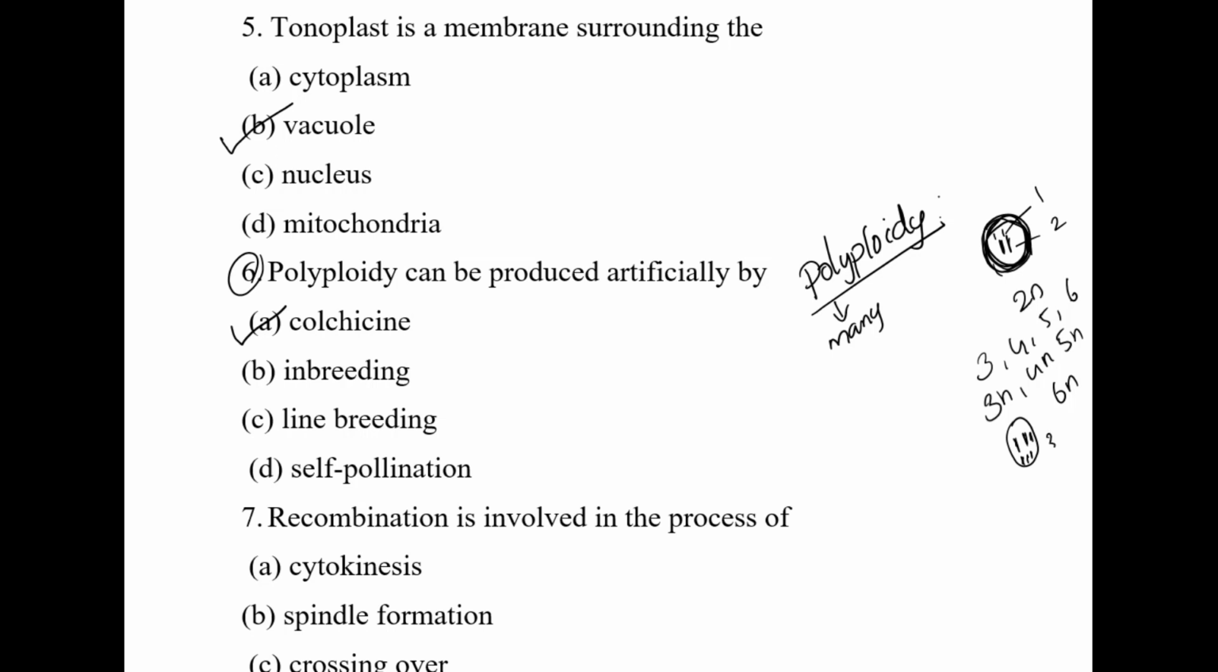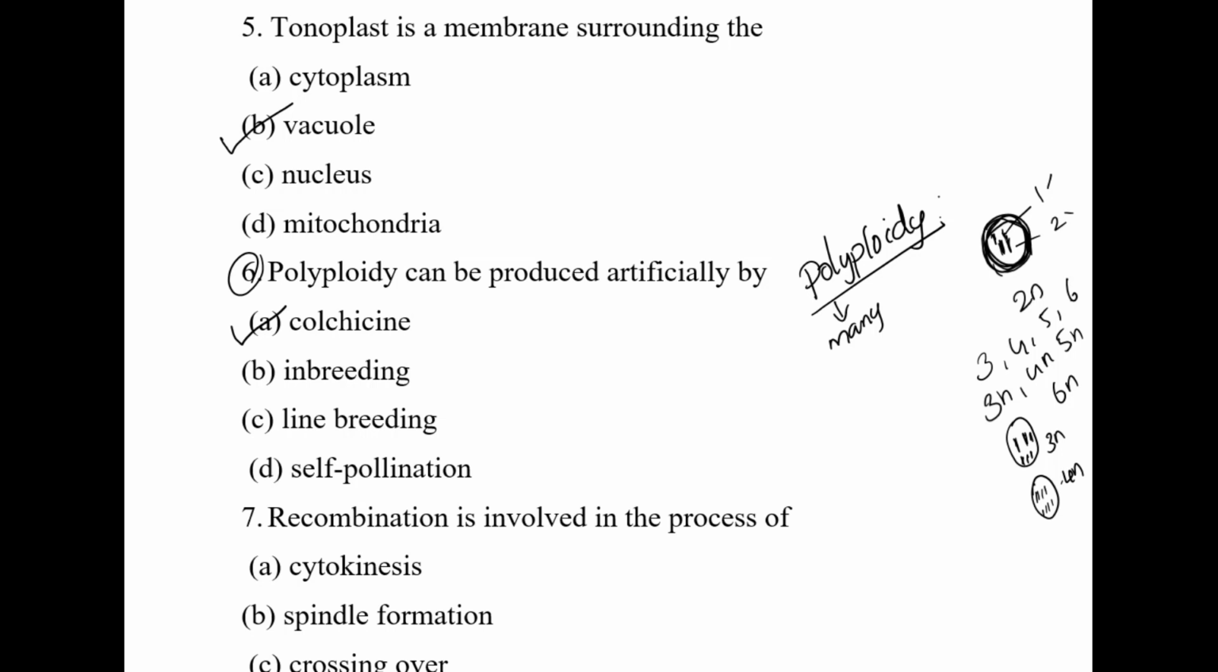That is 3n. And from where do these two sets come in a cell? One is from the father and one is from the mother. That is the case of the 2n condition, the two sets of chromosomes formed from a normal cell. But in polyploidy, the number of sets is doubled or increased. Suppose it is a 4n condition, then 1, 2, 3, 4, 1, 2, 3, 4. That is the 4n condition, and this is polyploidy.